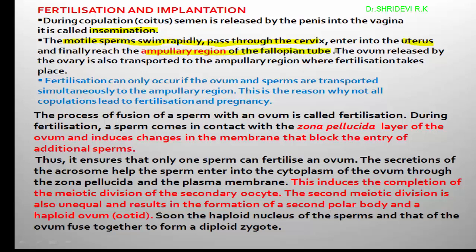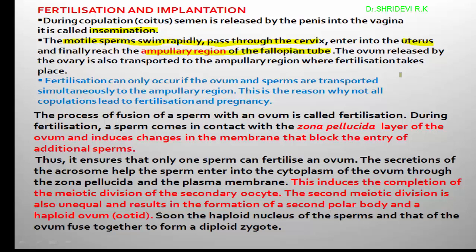The first step is insemination, during which semen is released into the vagina. What is this ampullary region? It is the wider part of the fallopian tube.